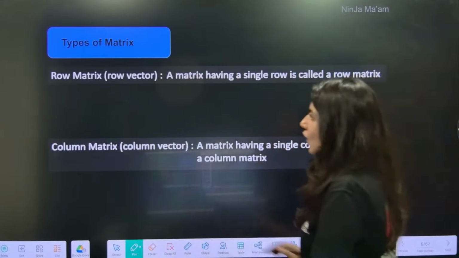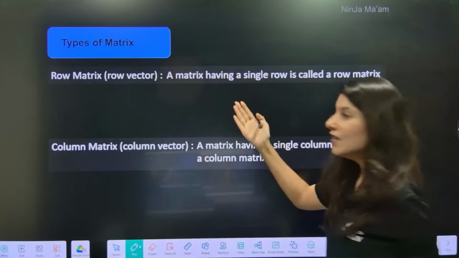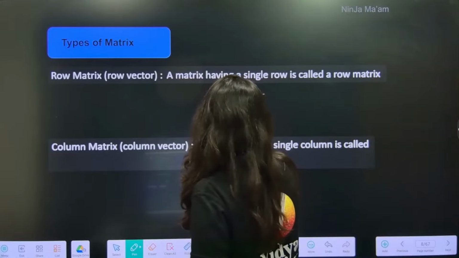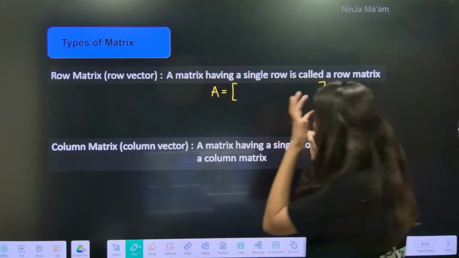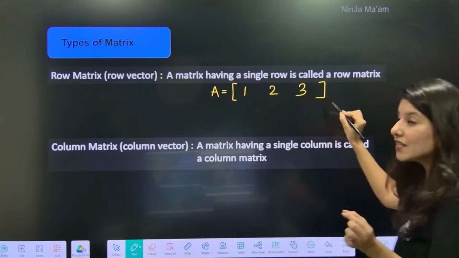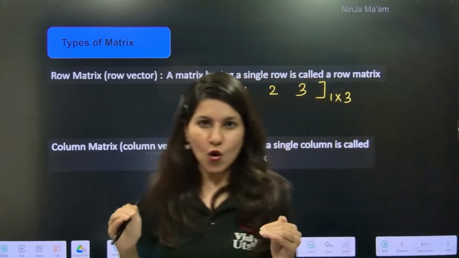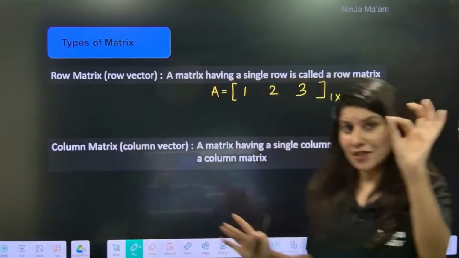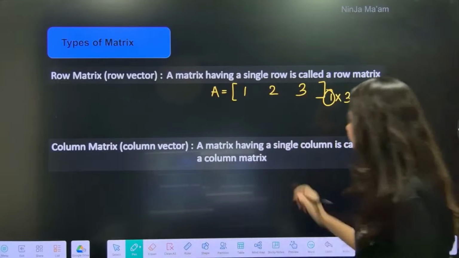So yes, can you see a row matrix, or we can also call it a row vector. A matrix is denoted by a capital letter and it is inside a square bracket. Can you see this matrix 1, 2, 3 is having a single row? What's the order, ma'am? 1 cross 3. So having a single row, no matter how many columns, I don't care, but just a single row is the key. So single row means it is a row matrix.